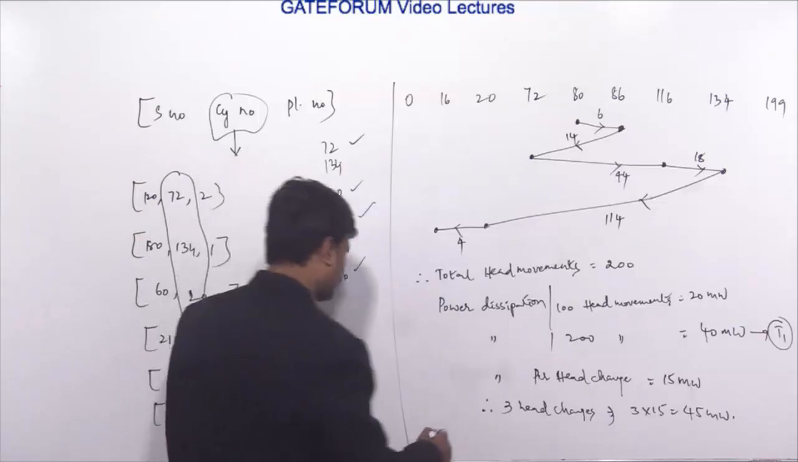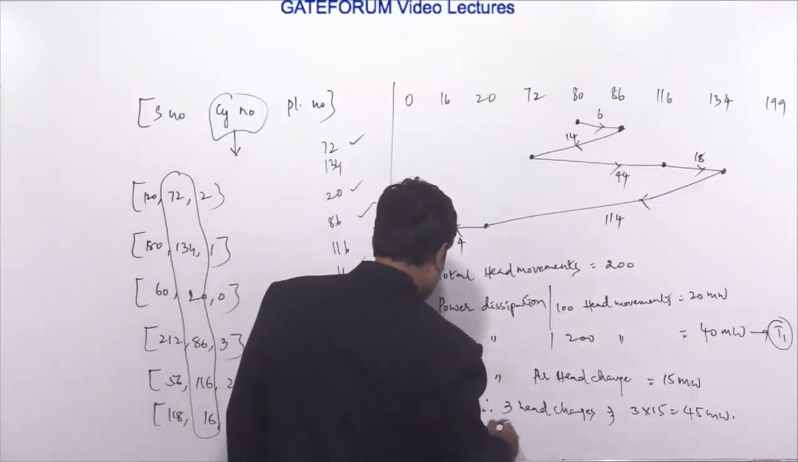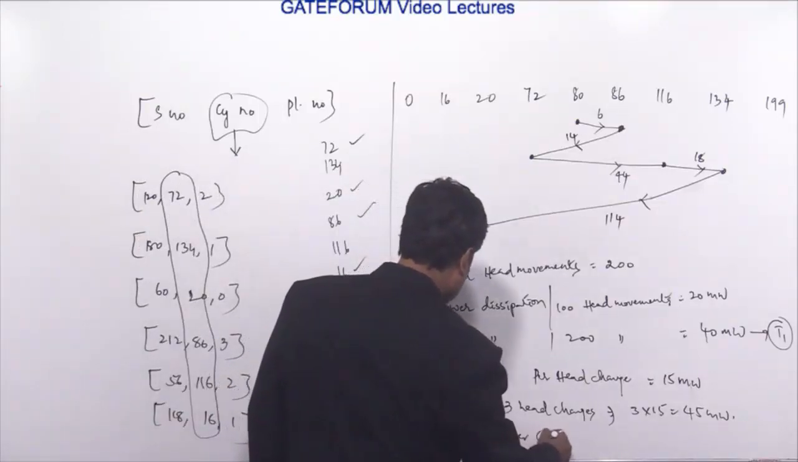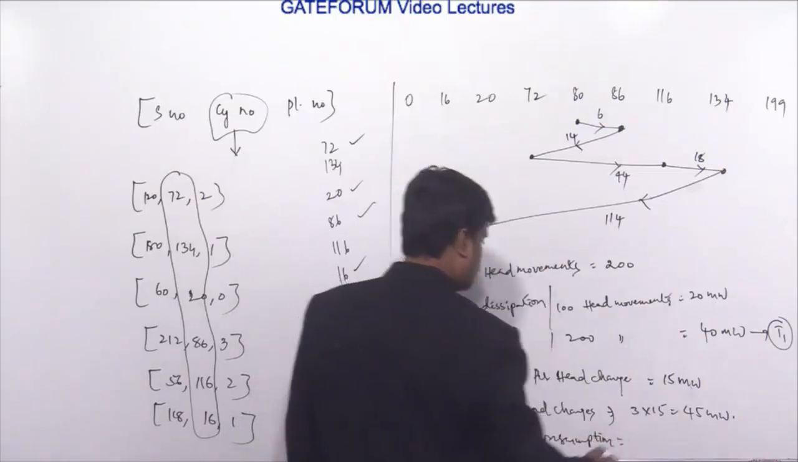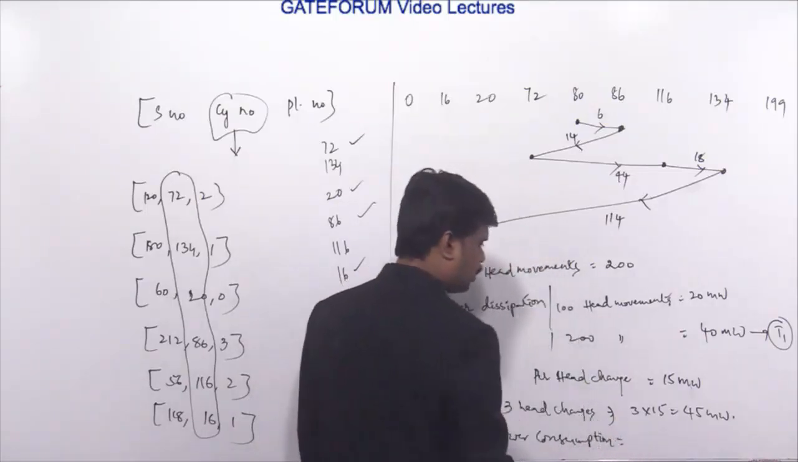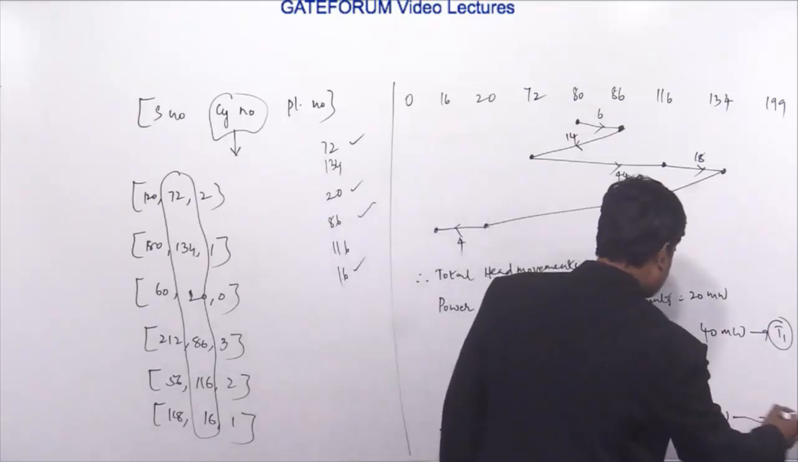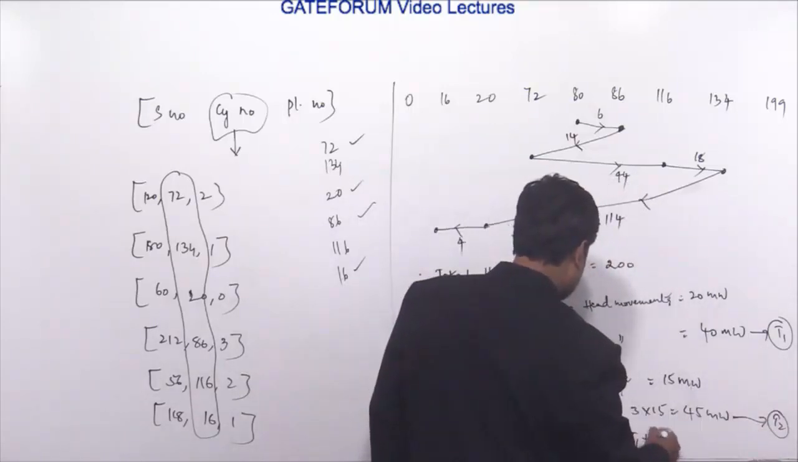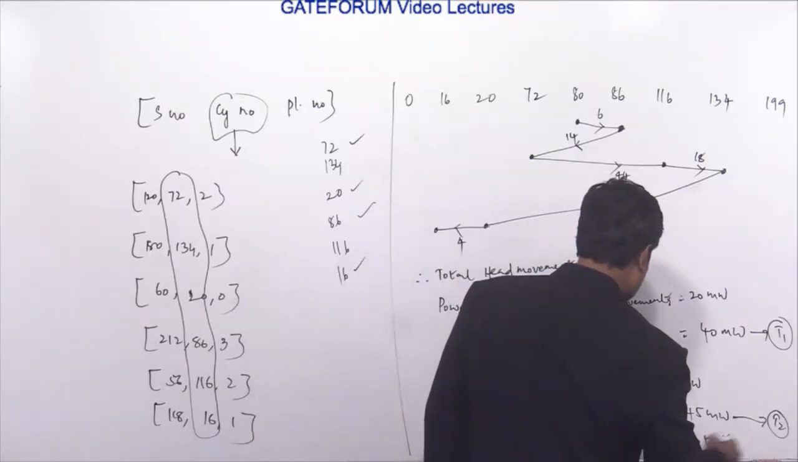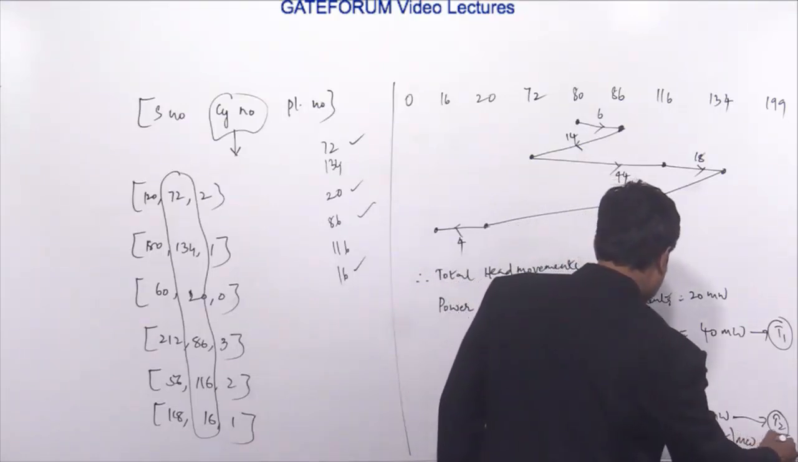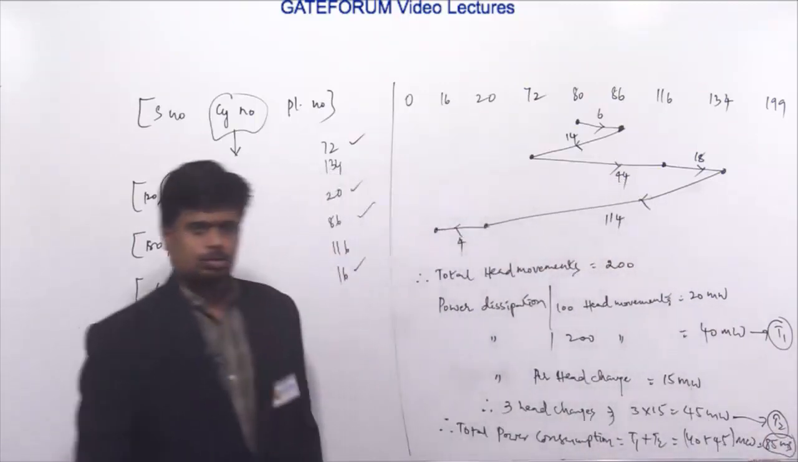So therefore, total power consumption is equal to, let's say, 2 into T1 plus T2, that is 40 plus 45 milliwatts, which is 85 milliwatts. So 85 milliwatts is the answer for this question.